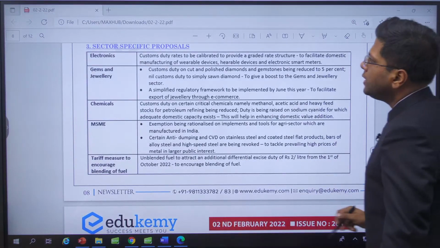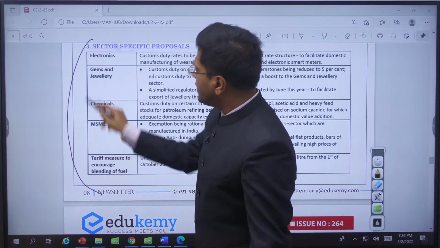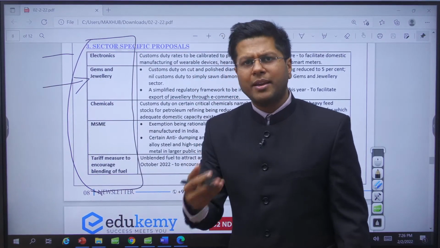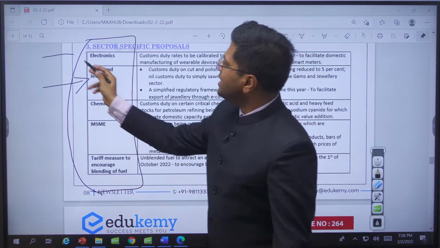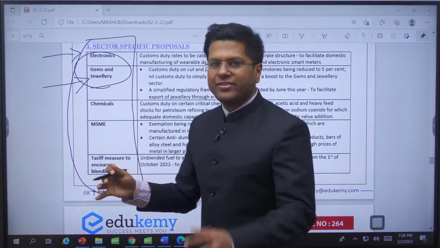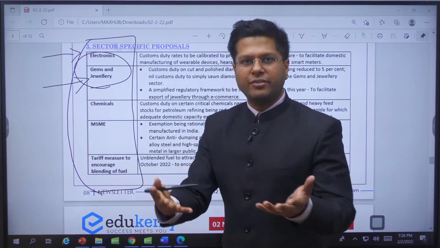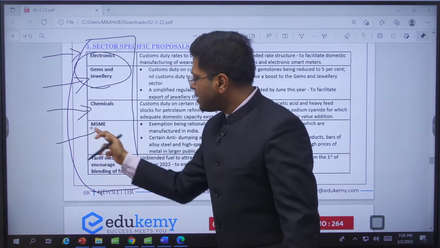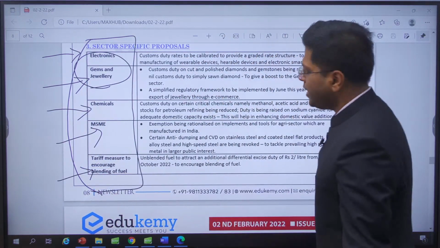Yeah, tax collection. And then which are the sectors which are actually receiving the advantages? Electronic sector, gems and jewelry, because India is one of the major exporters of gems and jewelry. India does not have gems and jewelry. We import it and we export it after processing. Surat, gems capital of the world, right? Chemical industry, MSMEs, and blending of fuel.